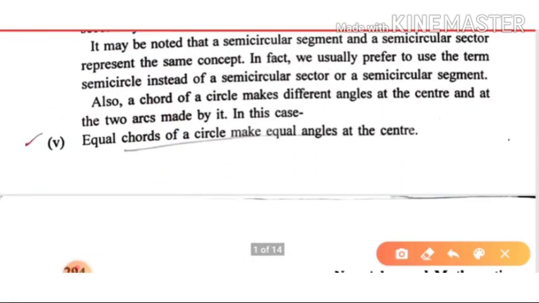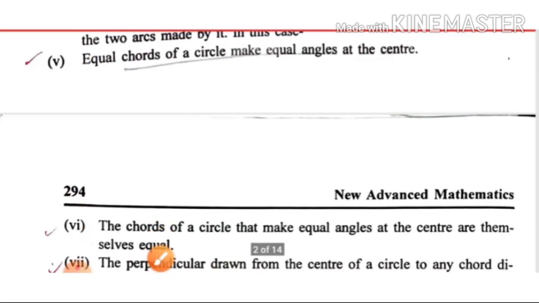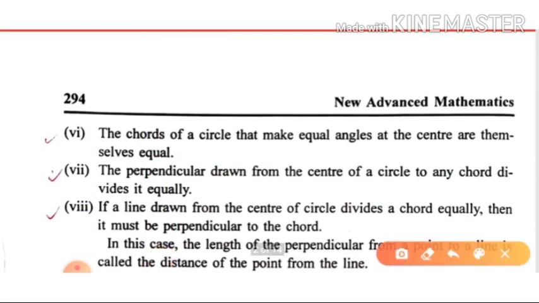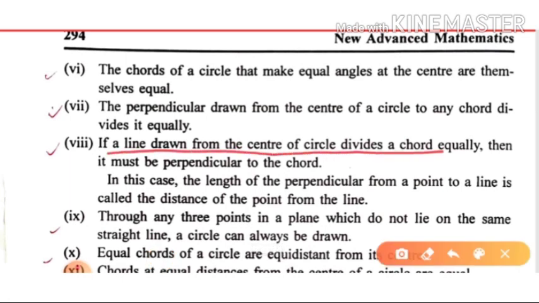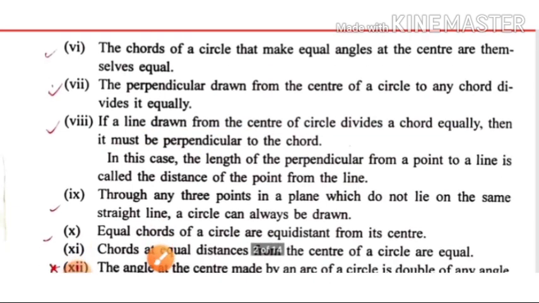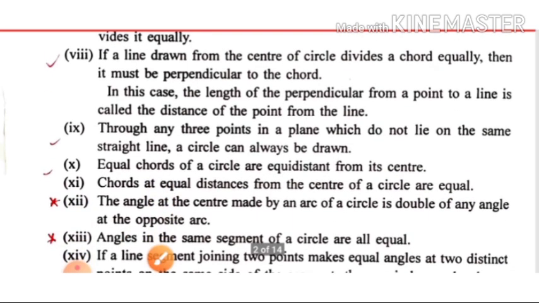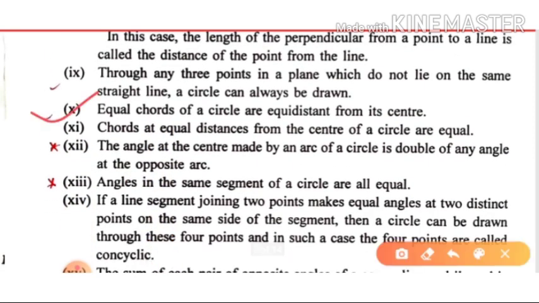Like this one: equal chords of a circle make equal angles at the center. Then chords of a circle that make equal angles at the center are themselves equal. Then if a line drawn from the center of a circle divides a chord equally, then it must be perpendicular to the chord, or it is the bisector. This one divides it equally. So equal chords are equidistant from the center. Chords at equal distances from the center of a circle are equal.